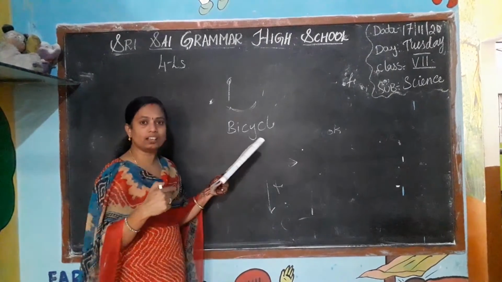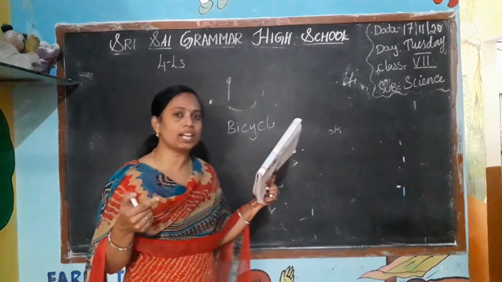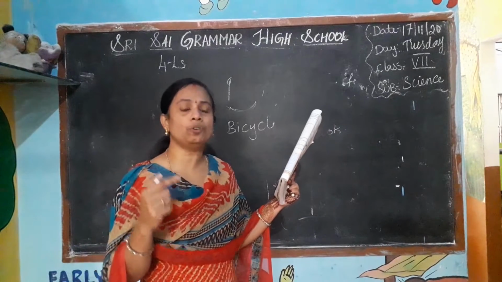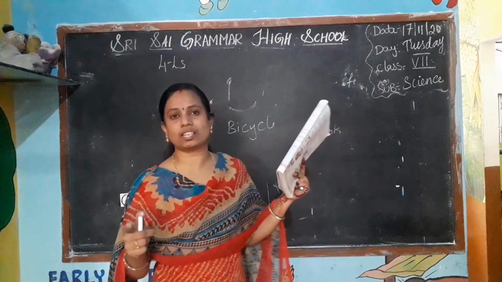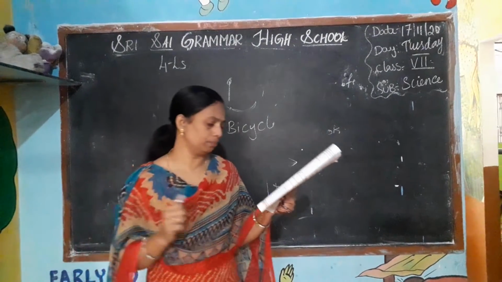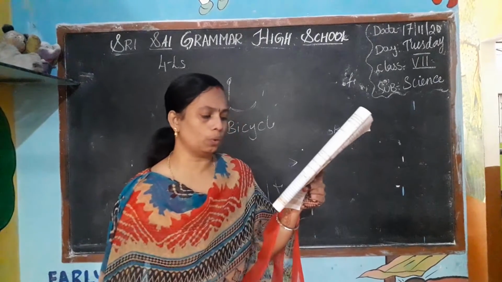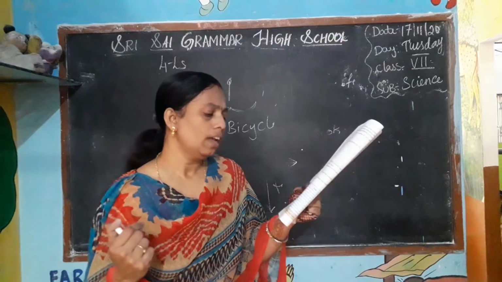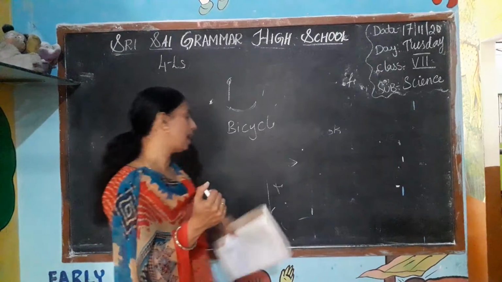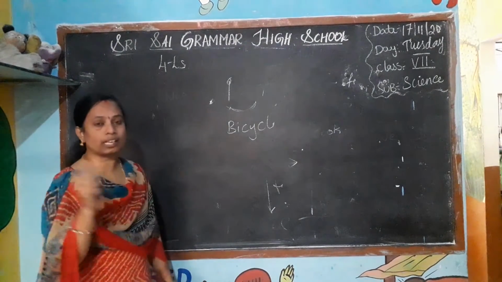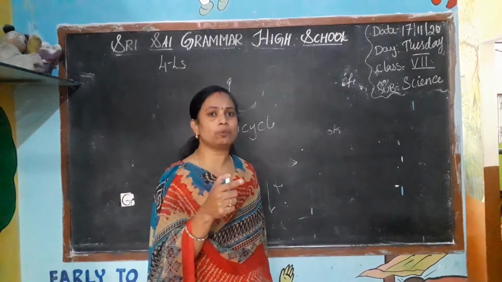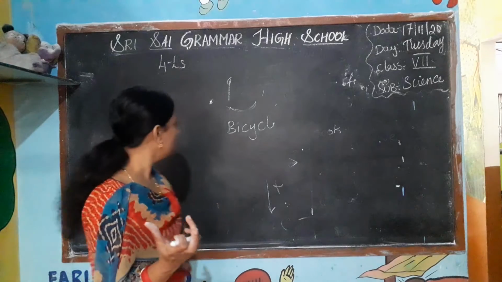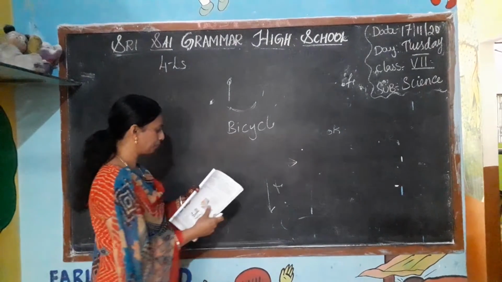Elephant and cheetah. The elephant will move very slowly compared to the cheetah. The cheetah will move very fast. Dog and buffalo. The dog will move faster and the buffalo will move slowly. And man and horse. Compared to the horse, the man will move slowly and the horse will move faster.